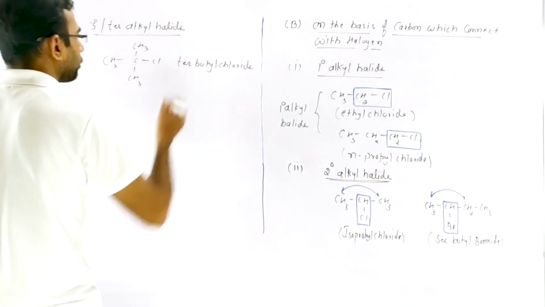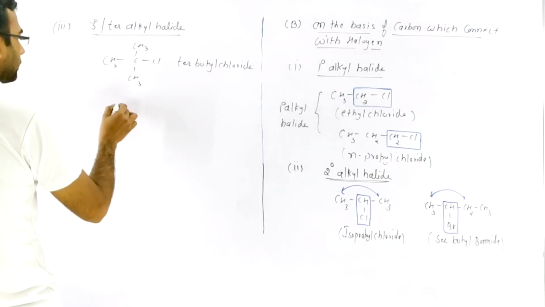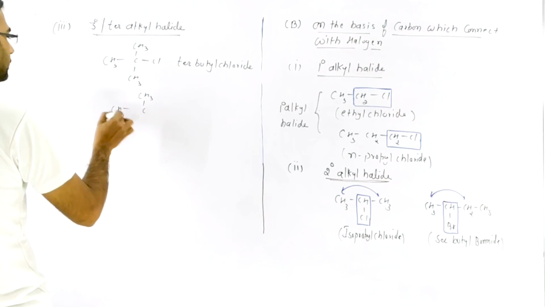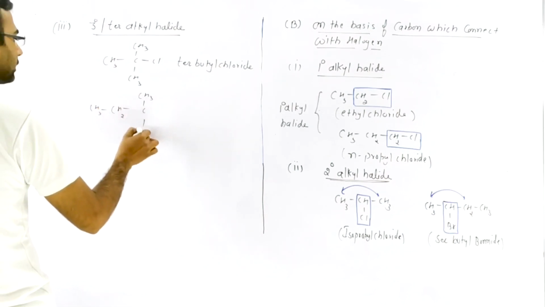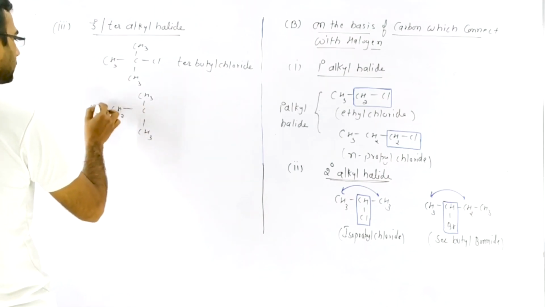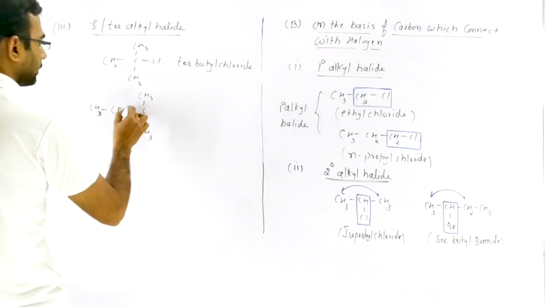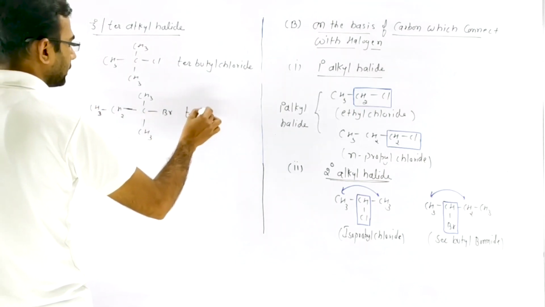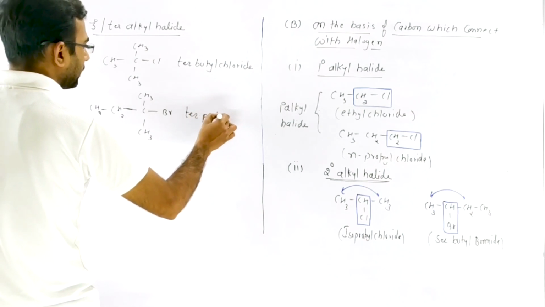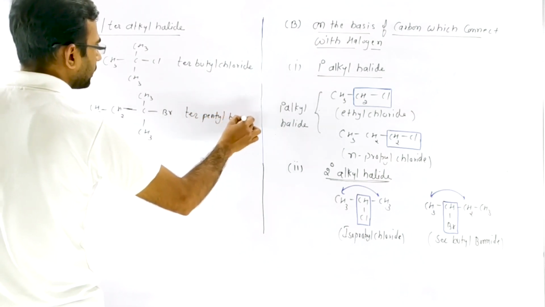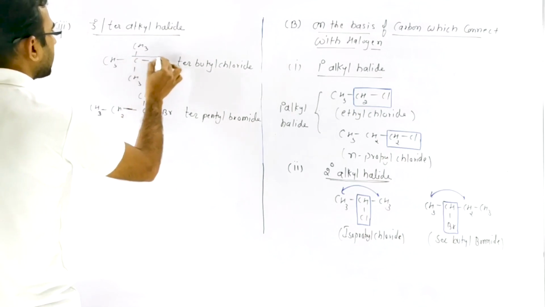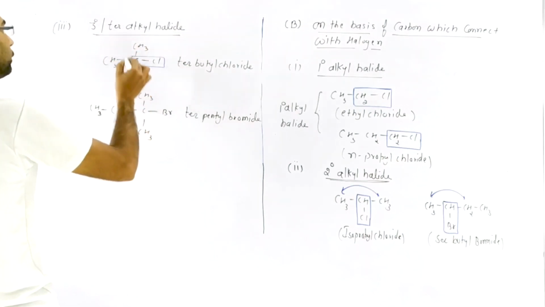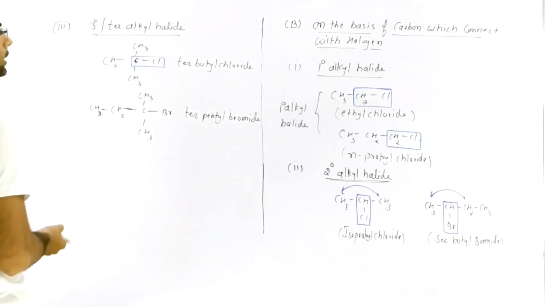And the one with Br is tertiary pentyl bromide. The halogen is connected with a carbon and that carbon is connected with three groups, 1, 2, 3, so it is 3 degree.